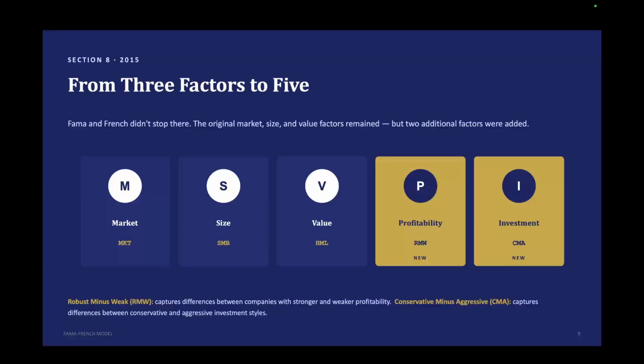And the investment factor is called CMA, the conservative minus aggressive. And this captures differences between companies that invest relatively conservatively and companies that invest aggressively. So the five-factor model essentially asks whether returns can be explained by market, size, value, profitability, and investment. This is much richer than the original CAPM framework.